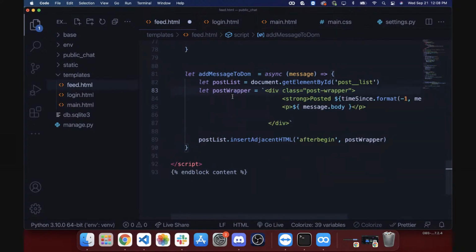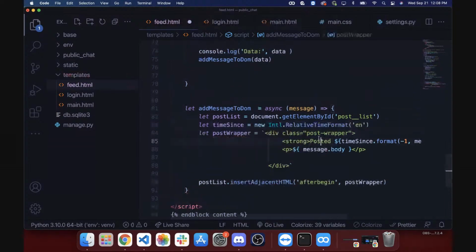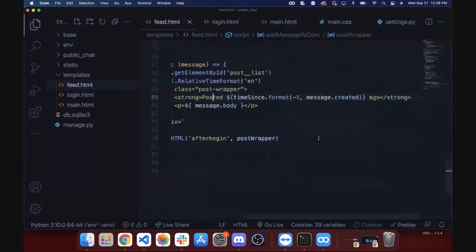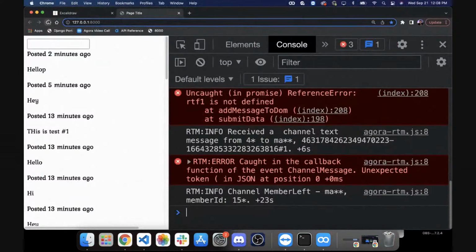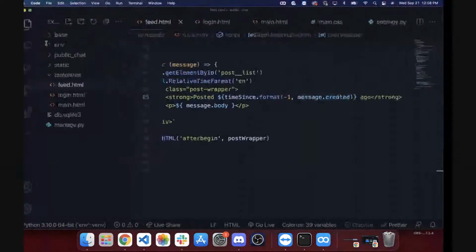Oh, okay. Did I just delete it? Oh, yeah, I guess you have scrolled. Okay, so we have time since, and then we do timeSince.format, the second line. You added another one. So timeSince.format(-1), and then do we just throw in the created value, right? Just a second, because it needs to know the time that I'm using. I'm sending you one more snippet, so instead of this format, you will have to use this.